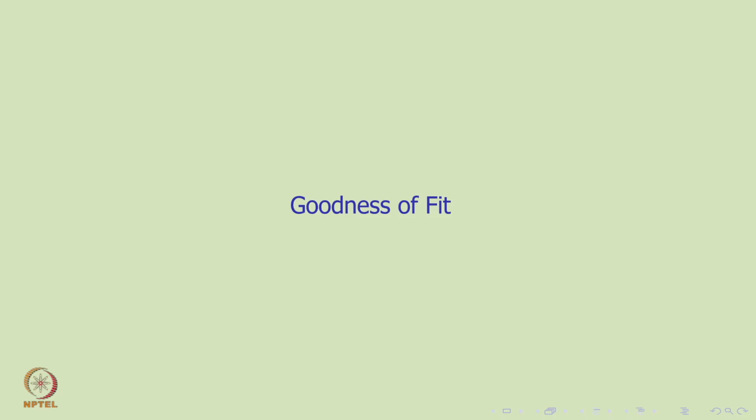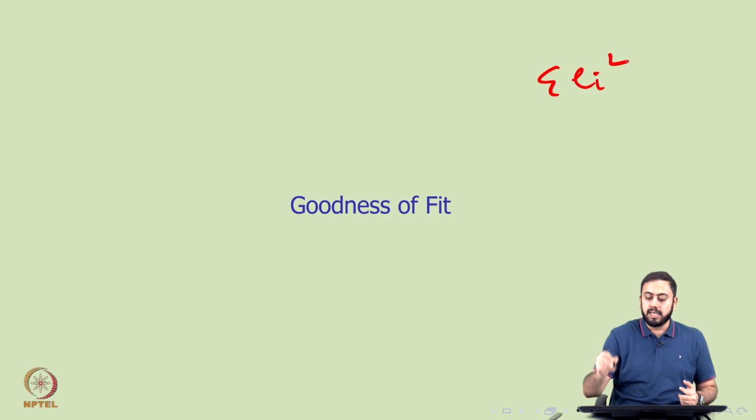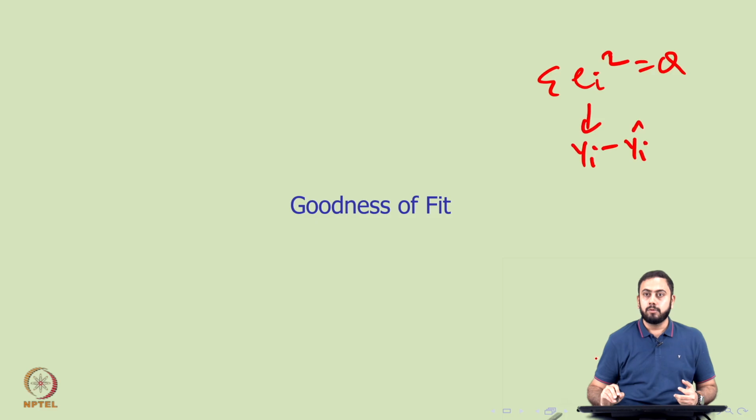We talked about how you get hold of the line of best fit. There, if you remember, we tried to minimize a quantity called summation ei square, which is capital Q, and this is nothing but the sum of squared residual errors. So ei is nothing but the residuals, which is yi minus yi hat, and if you square those and take a sum of that, what we get is the summation ei square.